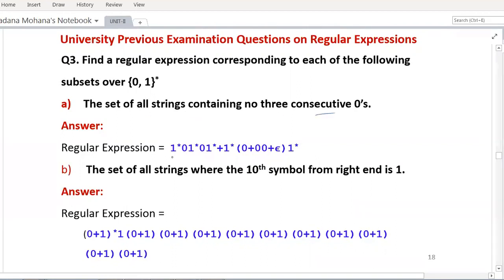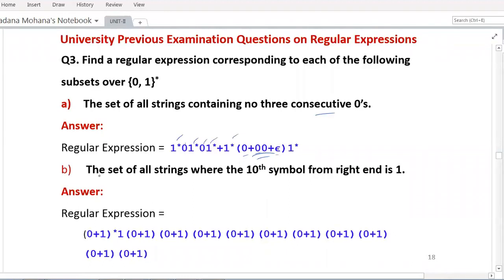No three consecutive zeros. That's why here we have taken an alternative. First 1 closure, then 0, again 1 closure, then 0, again 1 closure, then union plus 1 closure with 0 plus 00 plus epsilon. So then again 1 closure. You can expand this one again and check it. You may have a different answer also, but finally you can check whether it is satisfying the given condition or not.